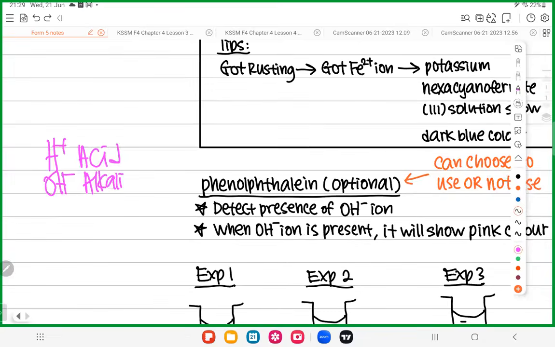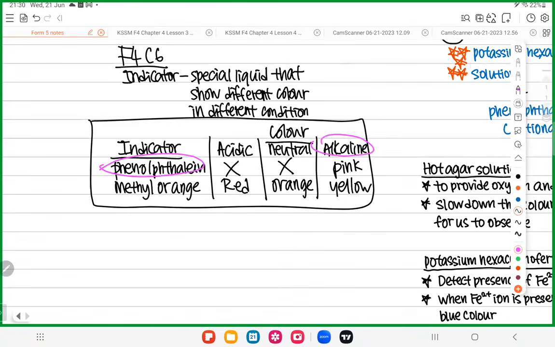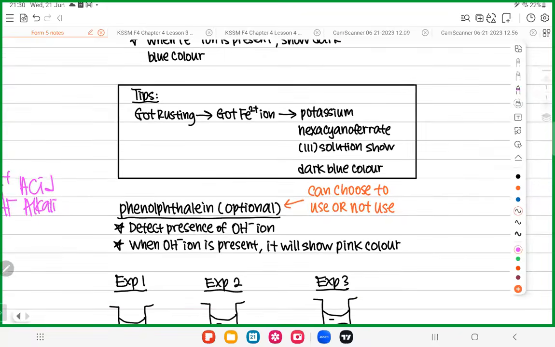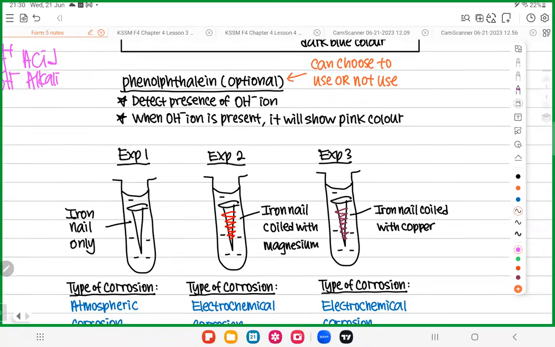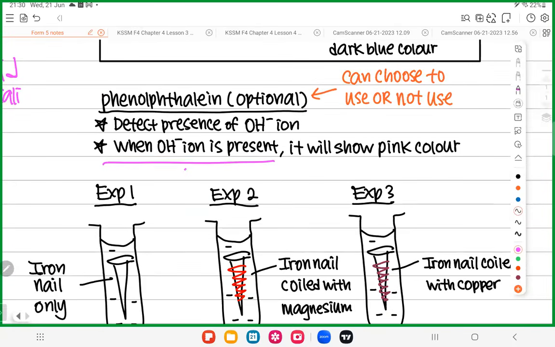So you see, when phenolphthalein is alkaline, what is the color? Pink. Okay, so if the solution is alkaline, then it will have pink color. So you can see when OH minus is present, the solution is alkaline, then you will see a pink color. But remember, this phenolphthalein is not important at all.